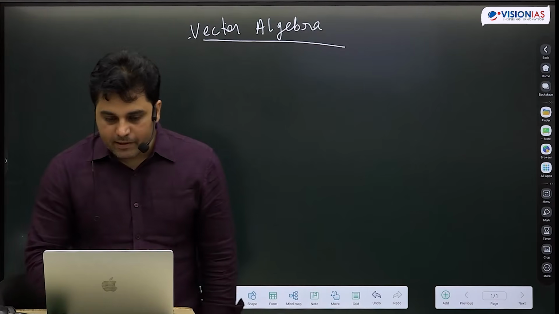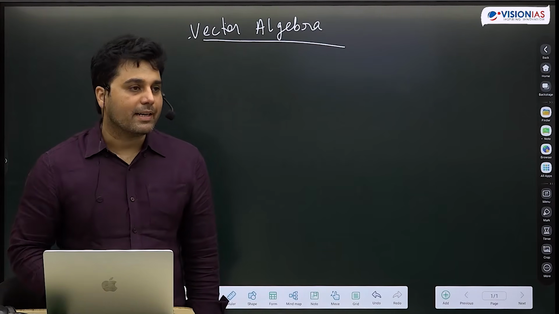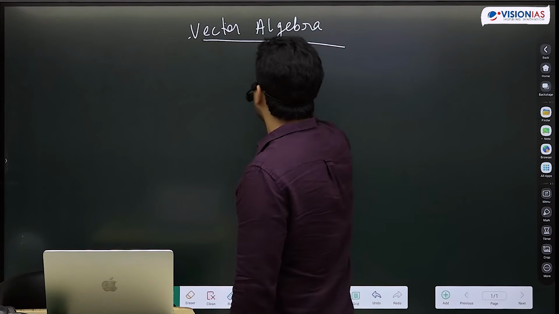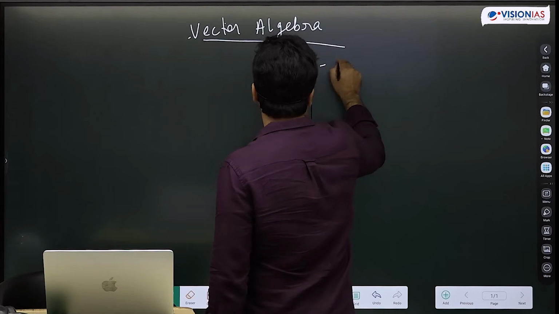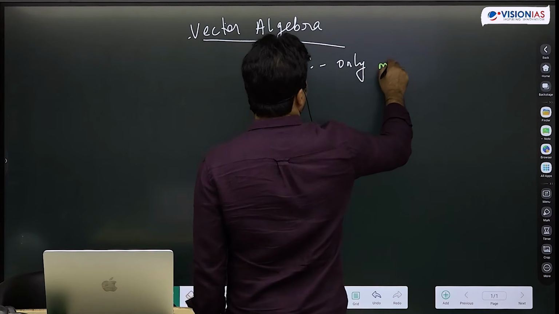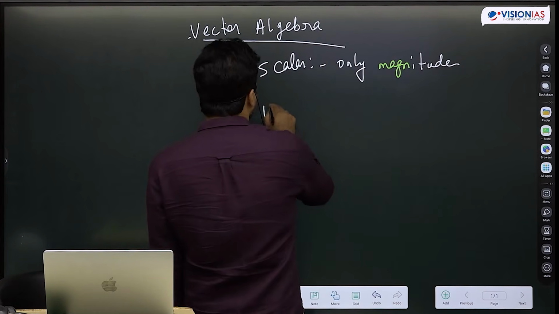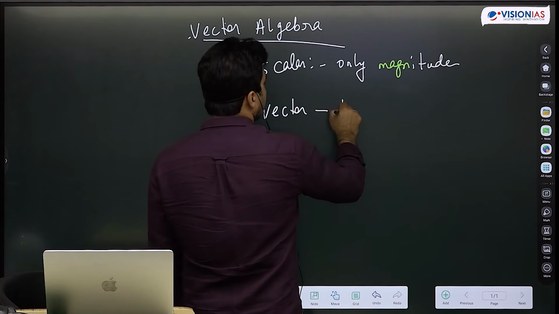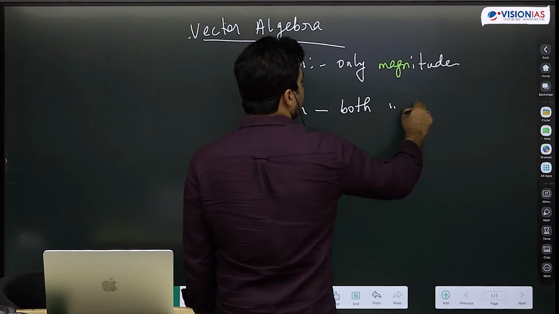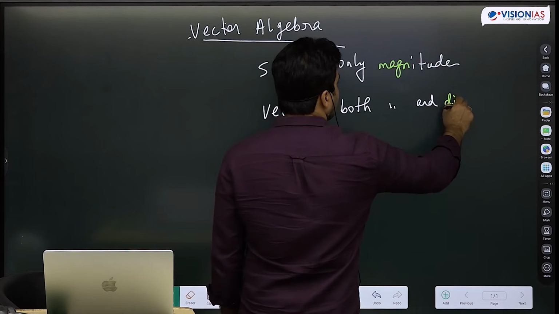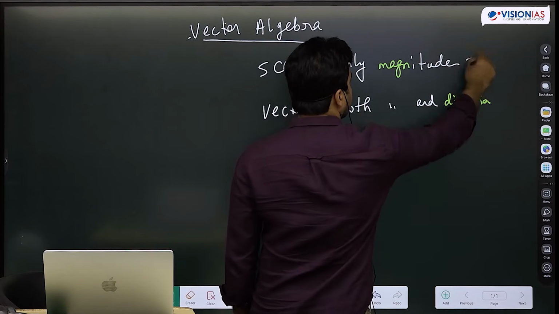We all have learned the high school definition of vector and scalar. What was a scalar? Only magnitude. What was a vector? Both magnitude and direction. The first thing I want to say here is that this is not a good definition.